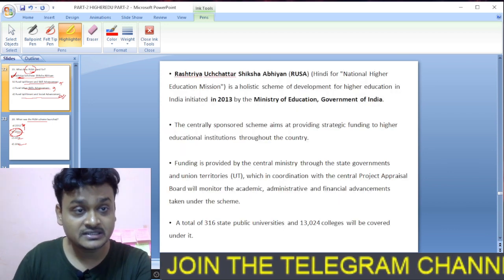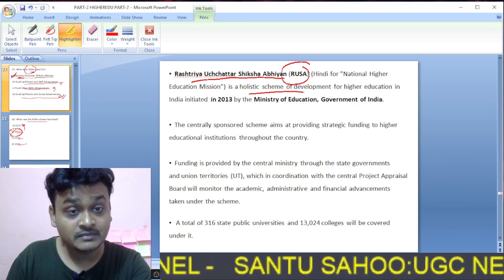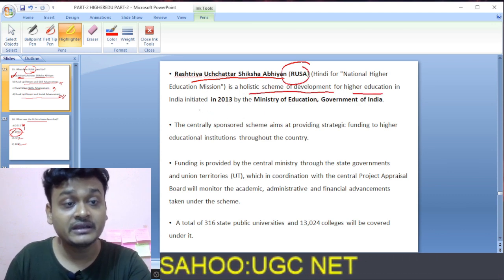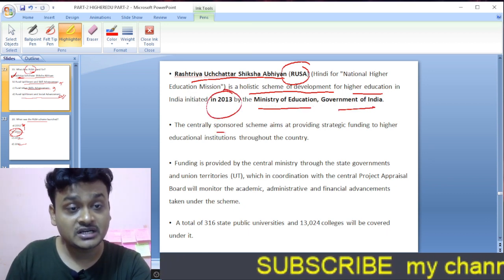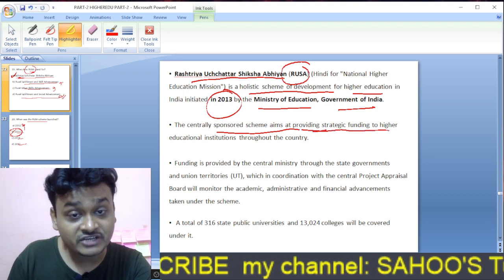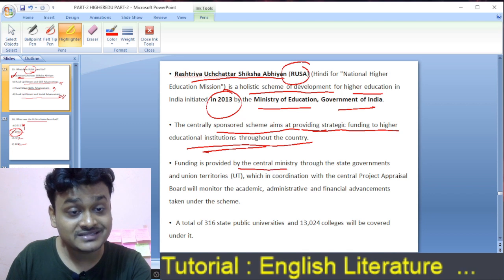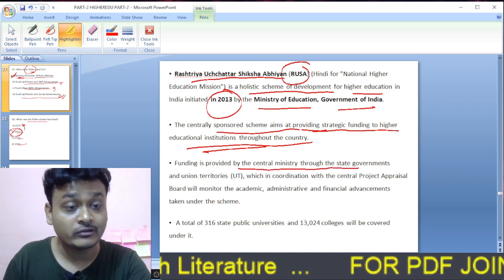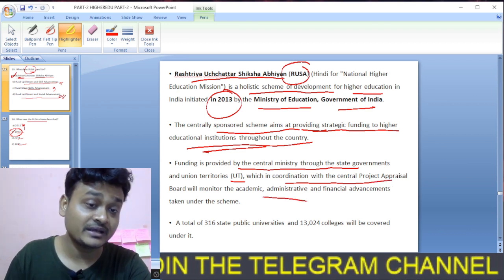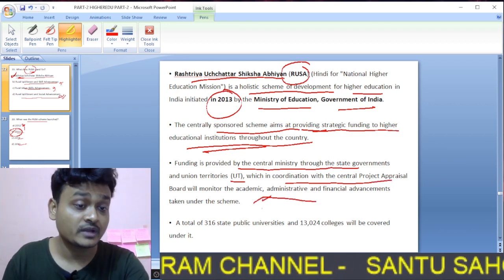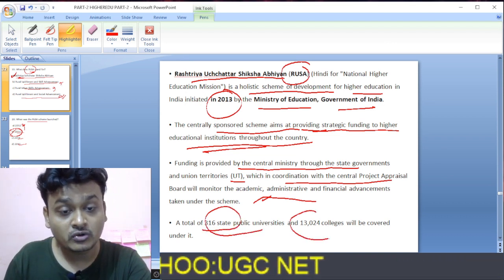And here is the explanation. Rashtriya Uchchatar Shiksha Abhiyan, that is RUSA, is a holistic scheme of development for higher education in India, initiated in 2013 by the Ministry of Education, Government of India. The centrally sponsored scheme aims at providing strategic funding to higher educational institutions throughout the country. Funding is provided by the central ministry to the state governments and union territories, which, in coordination with the Central Project Appraisal Board, will monitor academic, administrative and financial advantage. A total of 316 state public universities and 13,024 colleges will be covered under it.